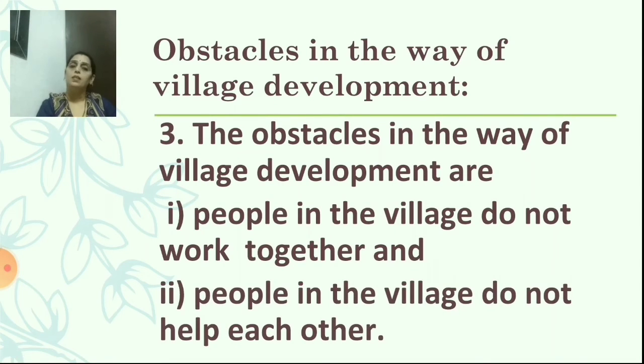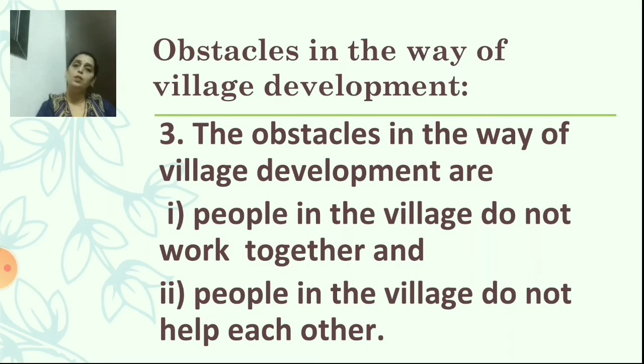say the third point, the obstacles in the way of village development are: people in the village do not work together. It means people don't try to work together. Second point, people in the village do not help each other.